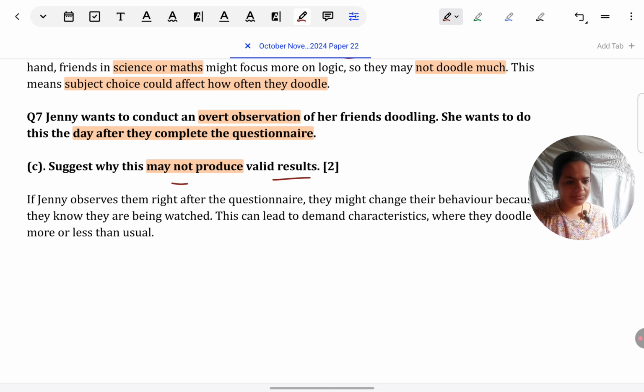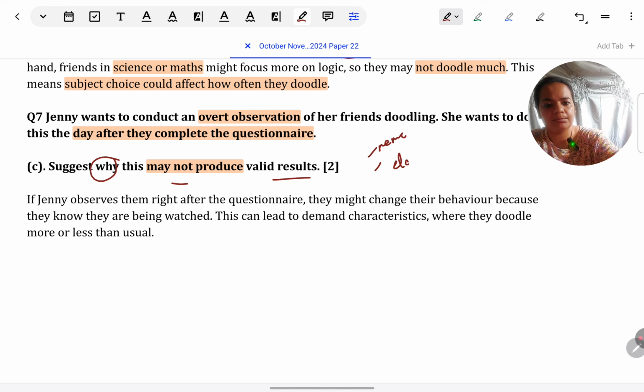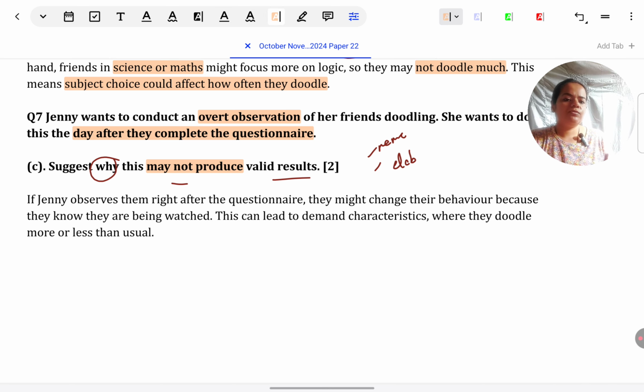Also, she's doing it a day after. If you feel something is related to that, you can mention. But mostly it is to do with overt observation. You have to answer in the same way. It's a why question again. Name the point or identify why this will be a problem first and then elaborate. Then explain further exactly how it's becoming a problem by linking to Jenny. So here what we can say is, of course, if it is overt observation, people come to know they're being observed. What is the problem? They tend to change their behavior accordingly. That's why we always do not prefer overt observation. So first just state that. If Jenny observes them after they've answered the question, they might change their behavior because they know that they are being watched.